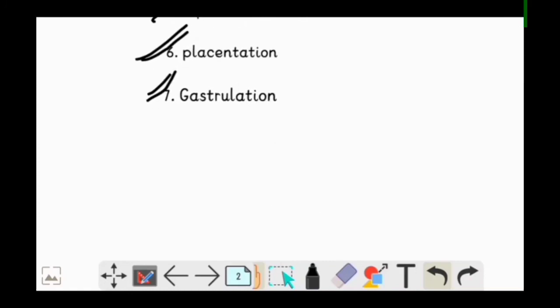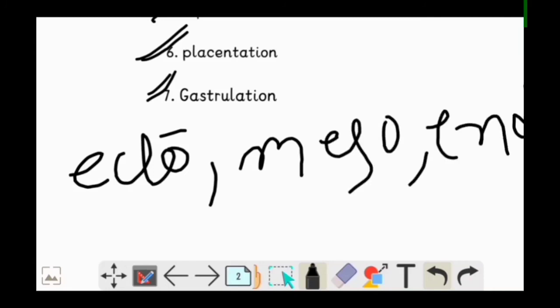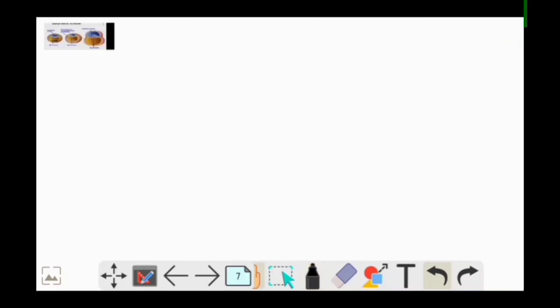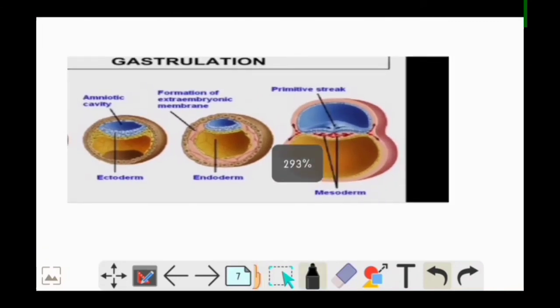Gastrulation basically means the formation of 3 germ layers, that is ectoderm, mesoderm, and endoderm. Here it is: this is ectoderm, this is endoderm, and this one is mesoderm.